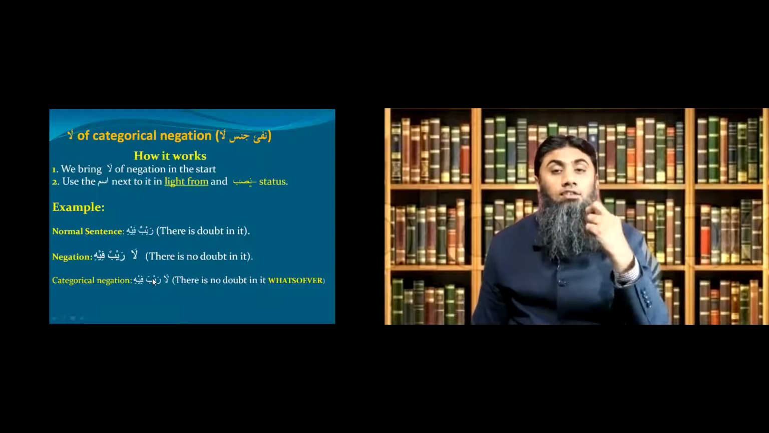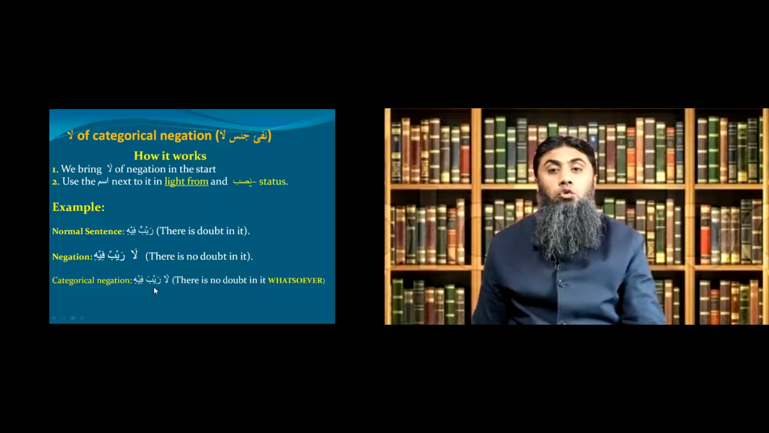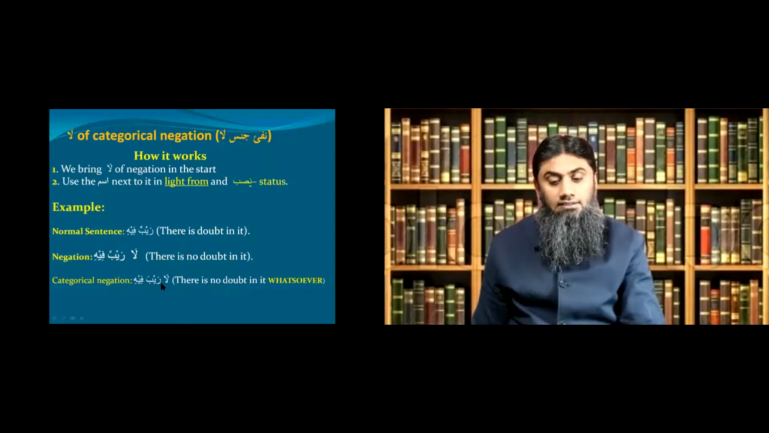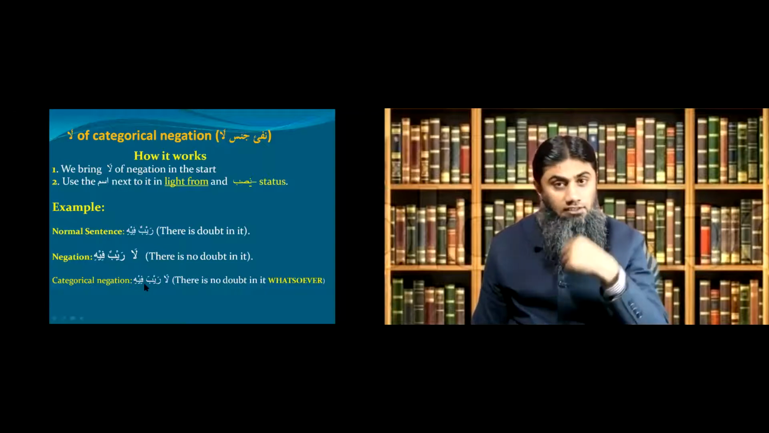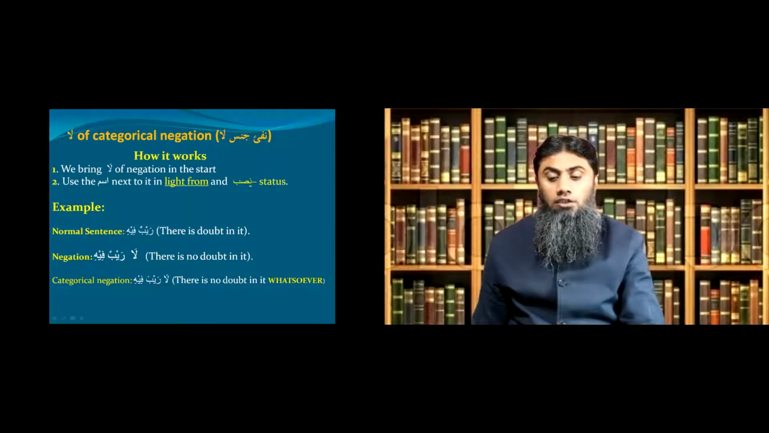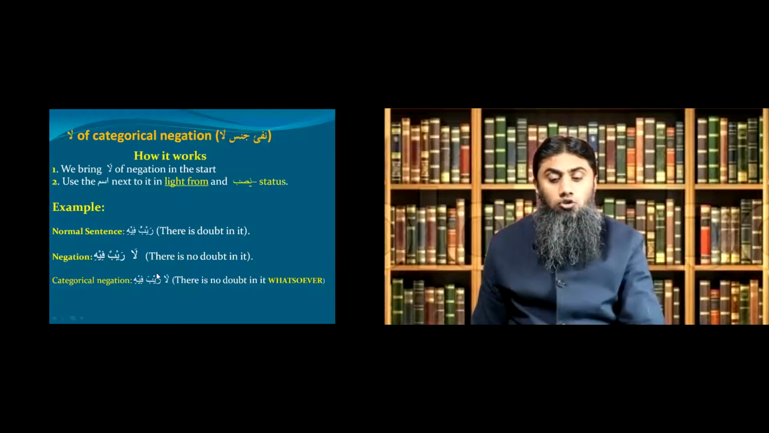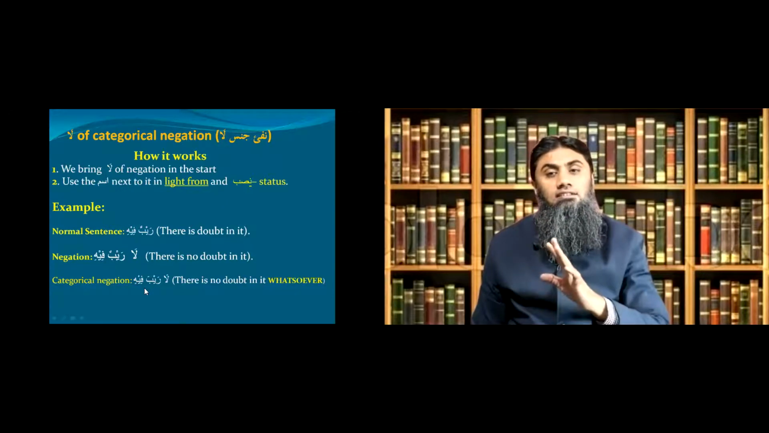When you remove the tanween, it becomes light. And when you change the dhamma into fatha, it becomes in nasab status. So la raiba fihi. What's the translation now? There's no doubt in it whatsoever. So la, this is called la of nafi jins, or la of categorical denial. It means that there's no category of doubt which existed in it.